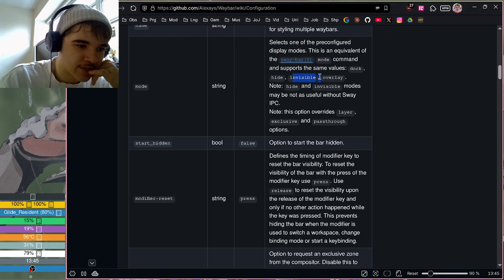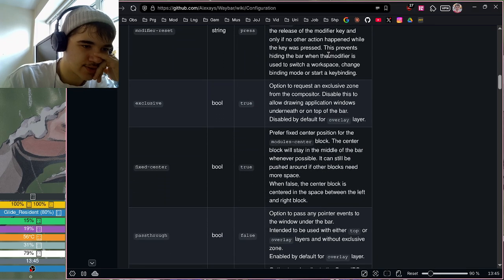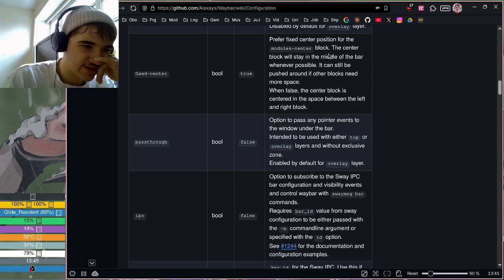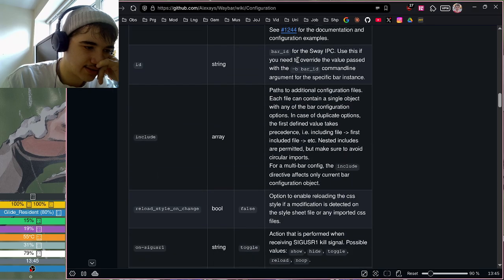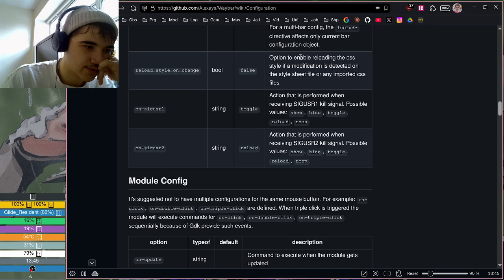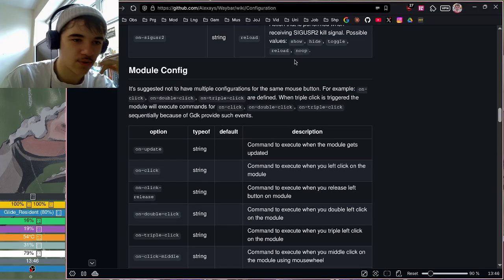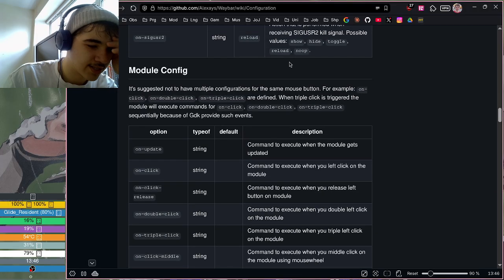Mode dock, hide, invisible, overlay. Okay, I'll leave it as is, I guess. Start hidden, modify reset, exclusive, fix center, pass through IPC ID, include reload on change. Okay, that's for CSS though. And it seems quite a performance penalty, or like a battery life penalty.